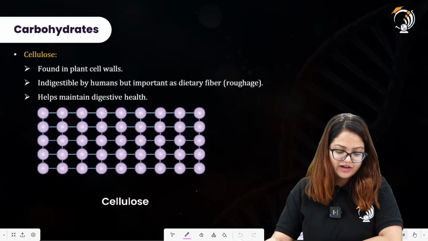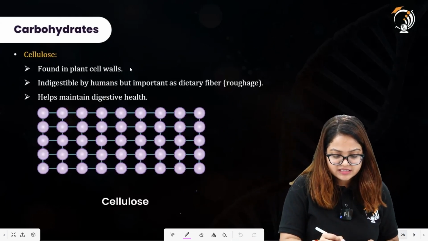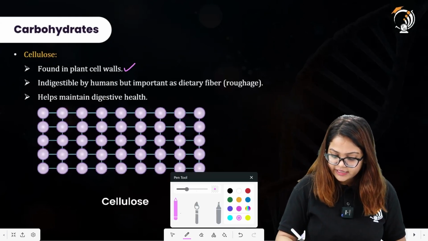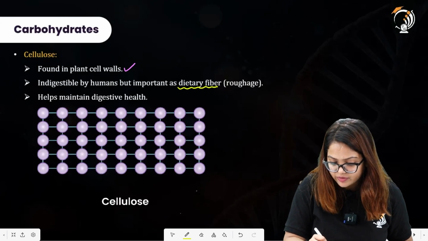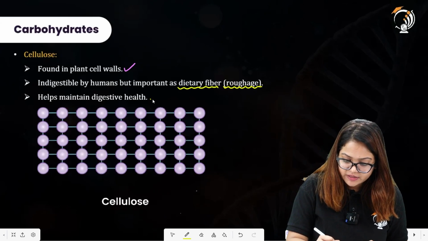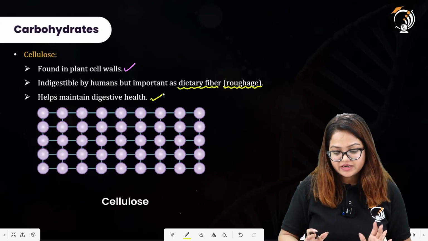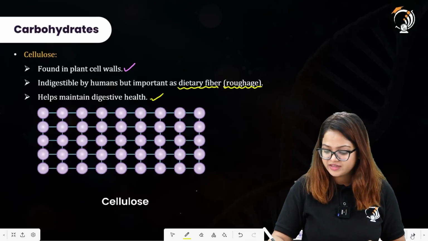Moving further, here we have cellulose. As we have already discussed, it is found in plant cell walls. It is indigestible by humans but is important as dietary fiber, and we commonly call it roughage. It helps in maintaining digestive health. The diagram here represents the structure of cellulose.